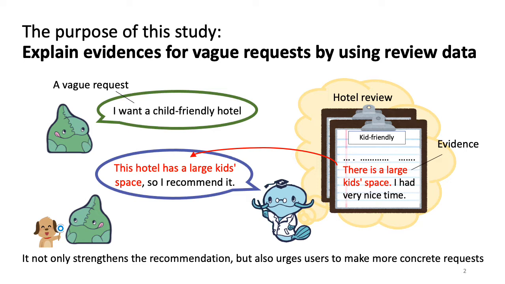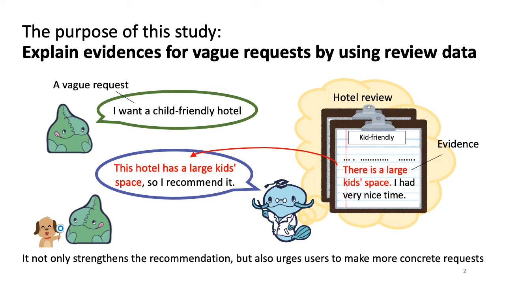For example, in a hotel booking service, users often ask operators for vague requests such as a child-friendly hotel. To respond to the request, human operators need to explain the reason why the given request is satisfied. An example response would be, "This hotel has a large kids space, so I recommend it."